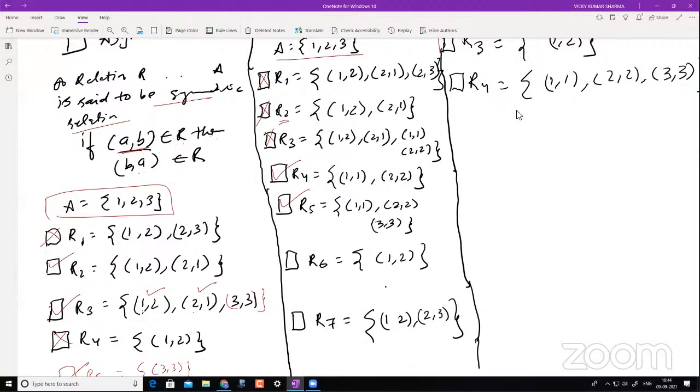Now tell me about this. I think I already discussed R6. Is R6 an antisymmetric relation? Yes. Some of you still say no. So I'll just give you a recap of this.